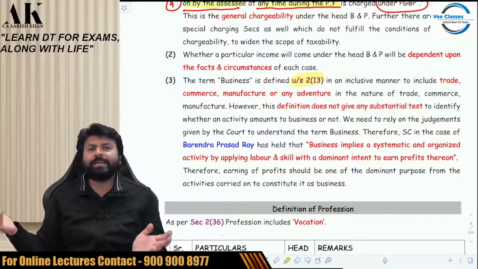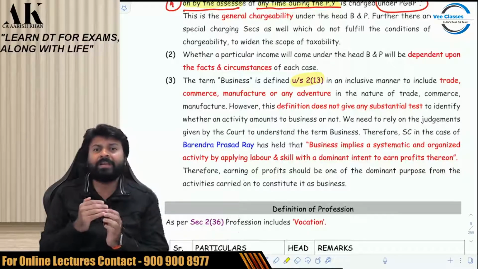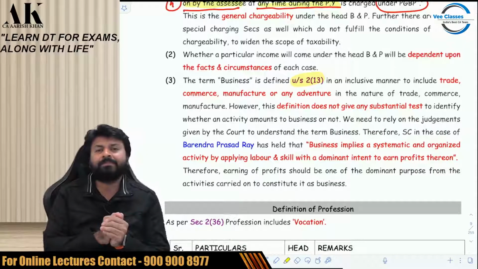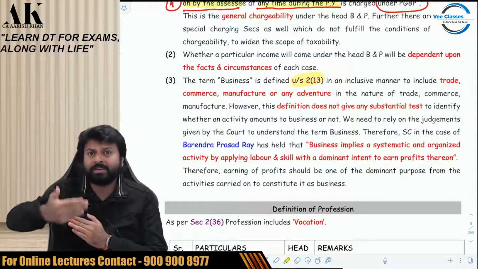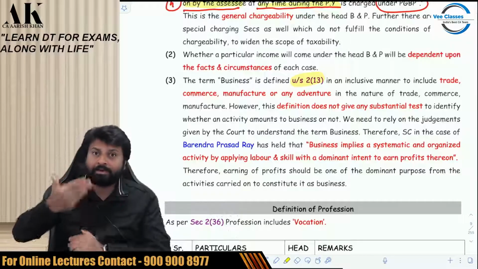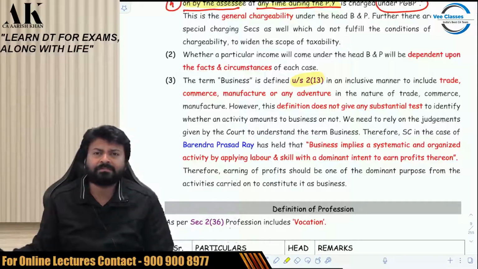The Supreme Court held in the case of Barendra Prasad Ray that business is nothing but systematic and organized activity of applying labor. You are doing some systematic, some organized activity of applying labor. Some workers are applying skill. You are applying your mind with a dominant intention of profit. Profit motive is very important.